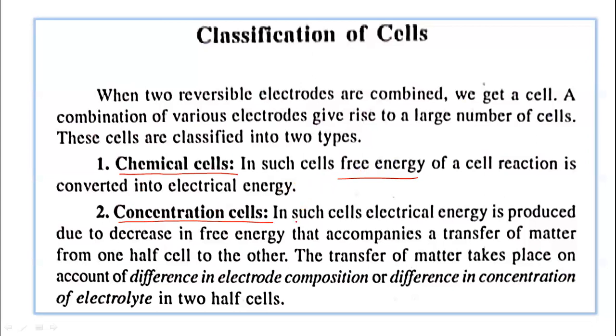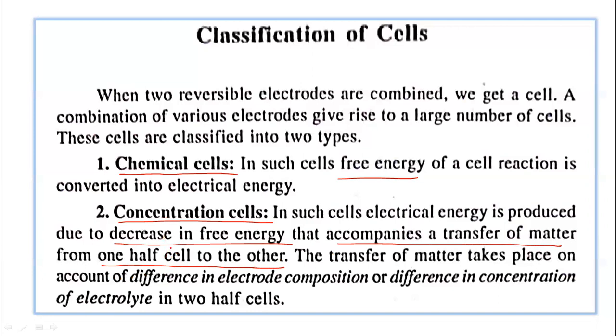In concentration cells, electrical energy is produced due to decrease in free energy. In a concentration cell, the electricity is produced due to the decrease in free energy that accompanies a transfer of matter. The new thing is that in a concentration cell, a transfer of matter takes place from one half cell to the other half cell. So such cells are called concentration cells.